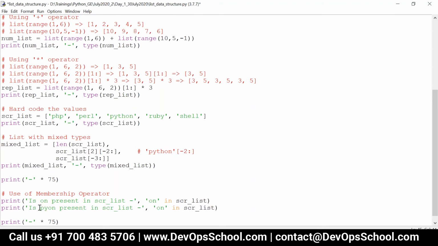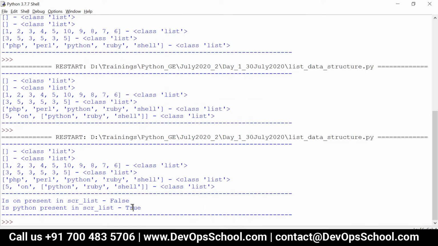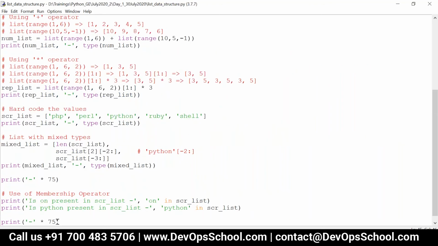If I say something like Python in scr_list, then you can see True, because it checks the entire element, not part of the element actually.